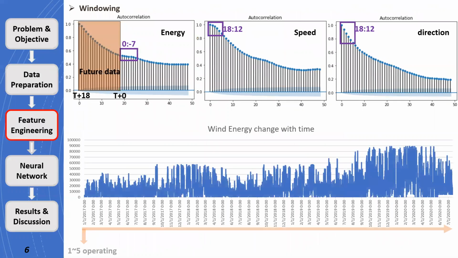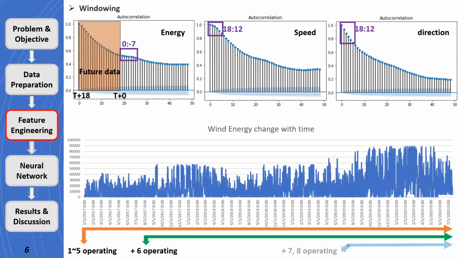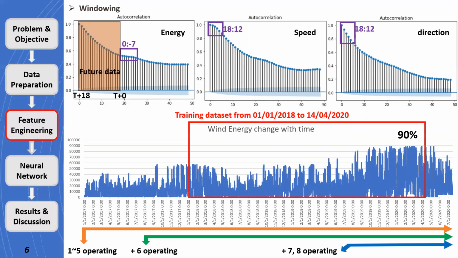The 8 farms open at different times. The data we use is from January 1st, 2018, and there is an energy peak, and only farms 7 and 8 had not opened at this time. We use 90% of the data as the training set, which can include the 2 peaks, and the rest 10% as the test set.